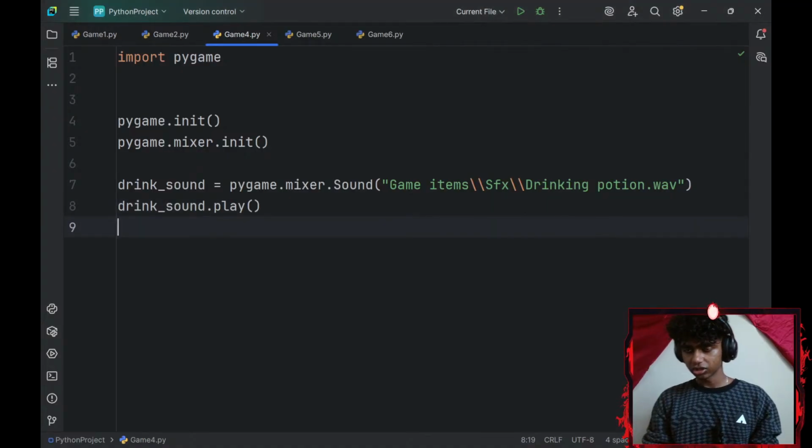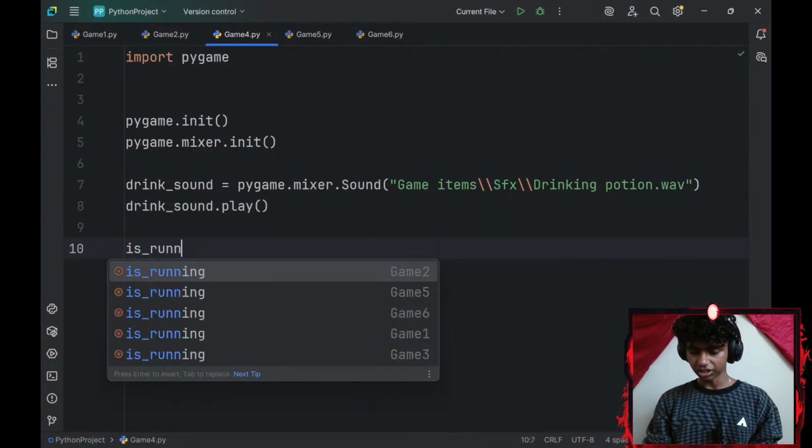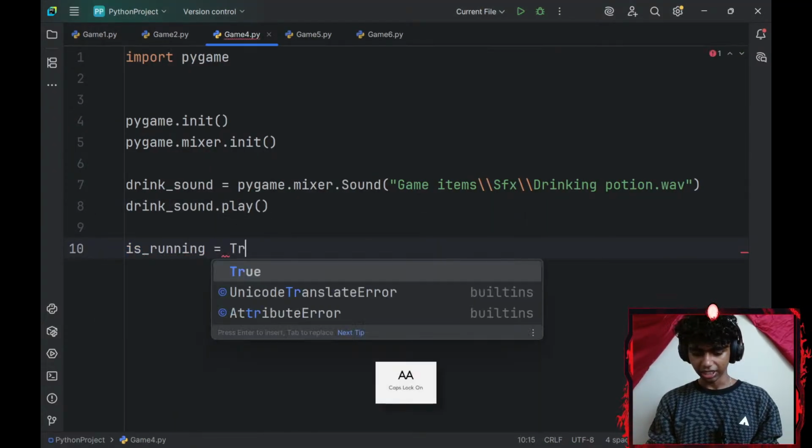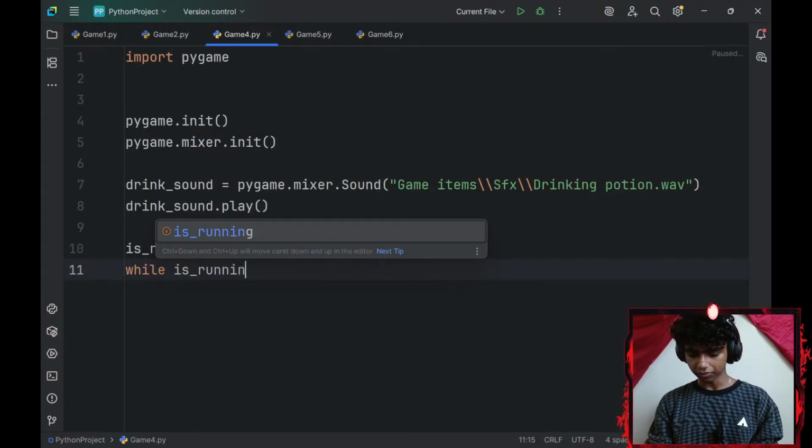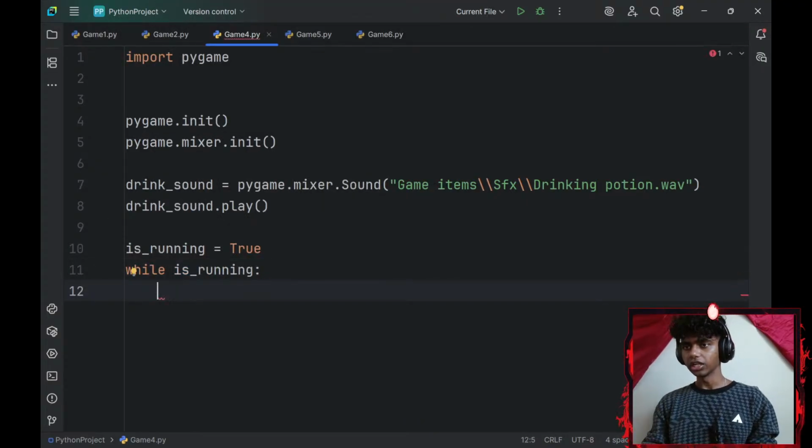Okay. So let me create an is_running boolean variable, set that equal to true, and then add a while loop. So while is_running.